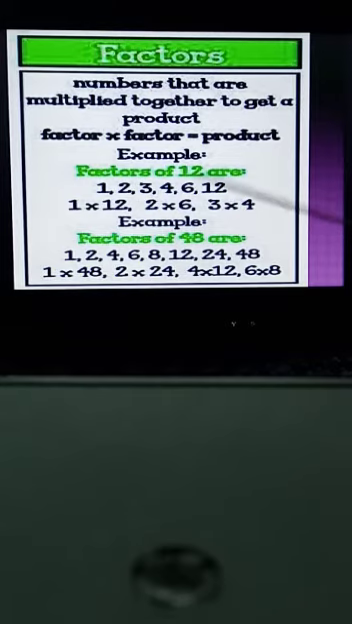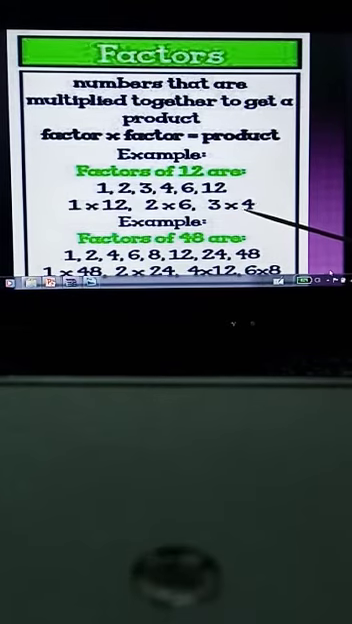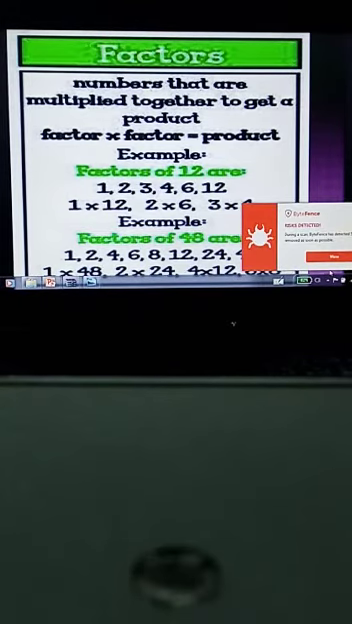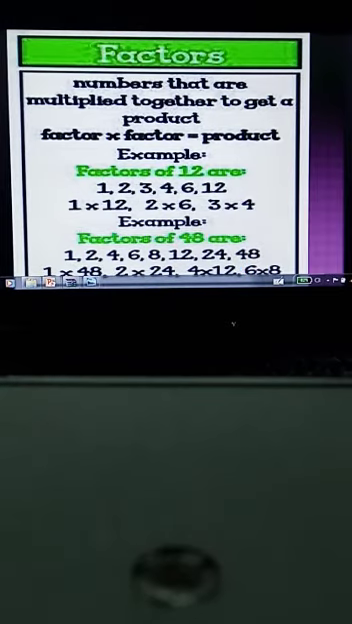We will say that these are the factors of 12 because when we multiply these two numbers, we get the answer 12. So the numbers which are used to find the product of a number, we will say that these numbers are the factors of the number which is going to be solved. So the next example is